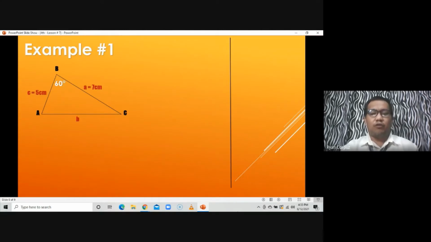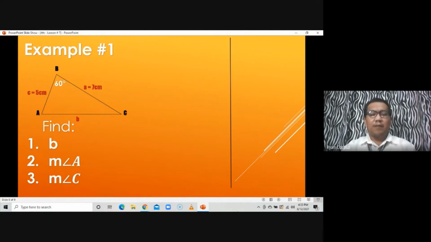So what you're going to do here is to find side b. Kapag small letter, it should be the side. Kapag capital letter, it's the angle. So side b for number 1, number 2, measure of angle A, number 3, measure of angle B.